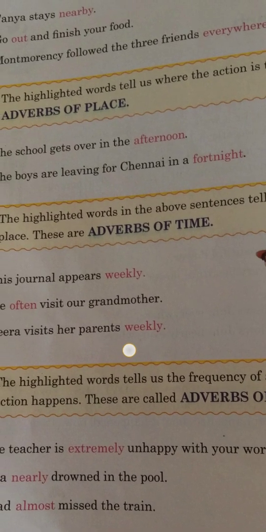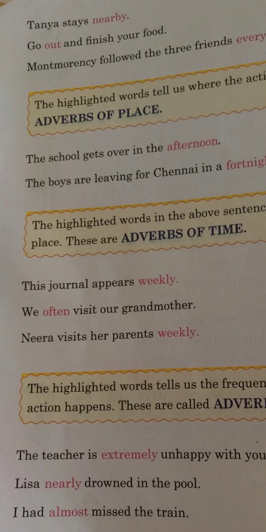Now next, the school gets over in the afternoon. The boys are leaving for Chennai in a fortnight. Now the highlighted words in the above sentences tell us when an action took place, like when the school gets over, in the afternoon; when the boys are leaving for Chennai, in a fortnight. So we are coming to know about when the action will take place. So these are called adverbs of time.